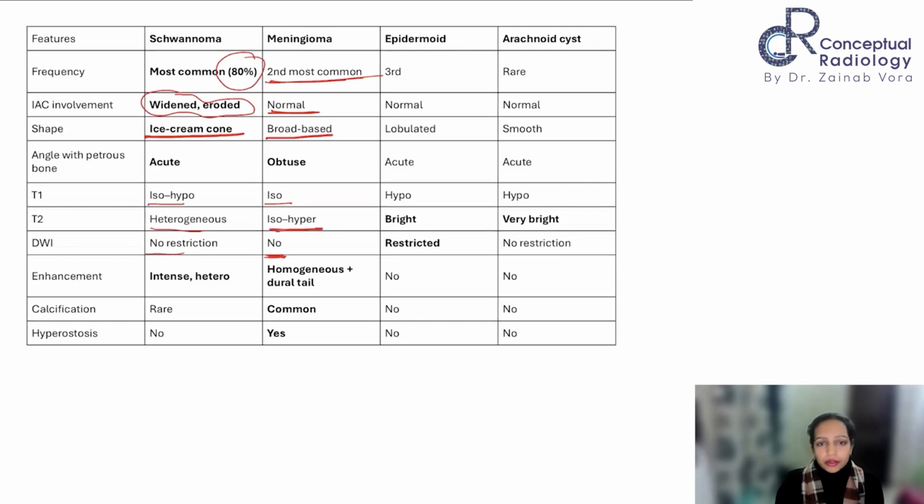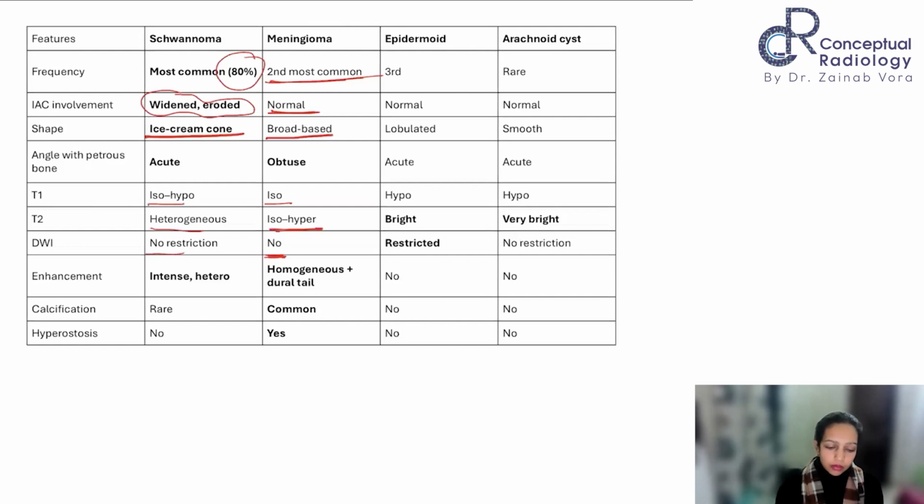So, some mild restriction, with an ADC value of 0.8 and 0.9, is something that you can encounter in your clinical practice. But if you have to give an answer in the exams, no, they do not significantly restrict.